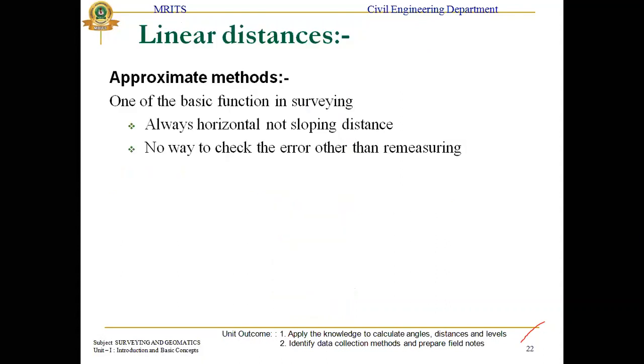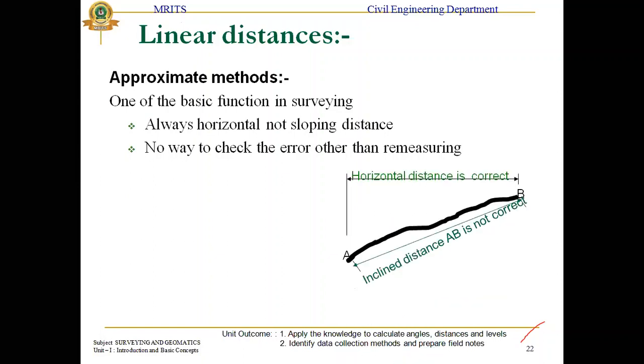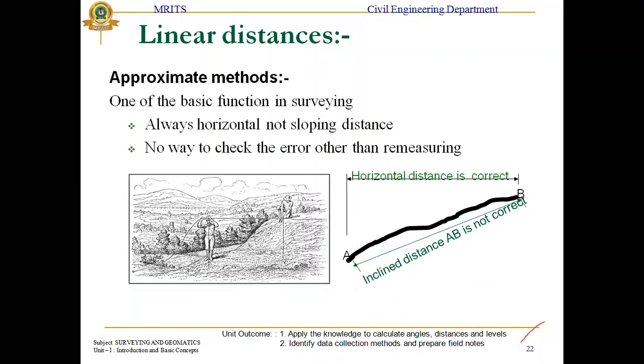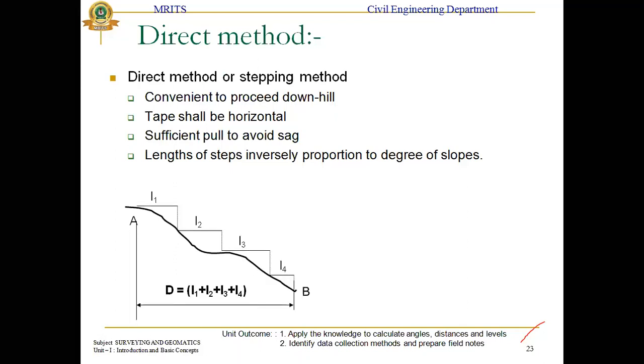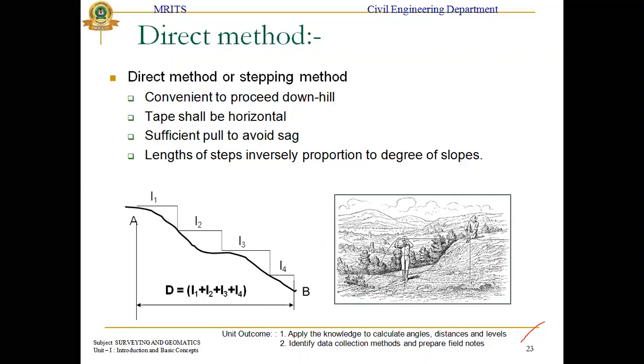This is linear distance measurement, an approximate method, always on horizontal slopes. There is no way to check for error other than remeasuring. This is the process for the horizontal distance measurement of line AB, which is the normal old-days method. In the direct method, measurement proceeds in the downhill direction, and each step shall be horizontal. Pull sufficiently to avoid slack, and note the length of each step. D equals L1 plus L2 plus L3: step by step lengths are added one by one, and the total A to B value will be obtained. This is the process.